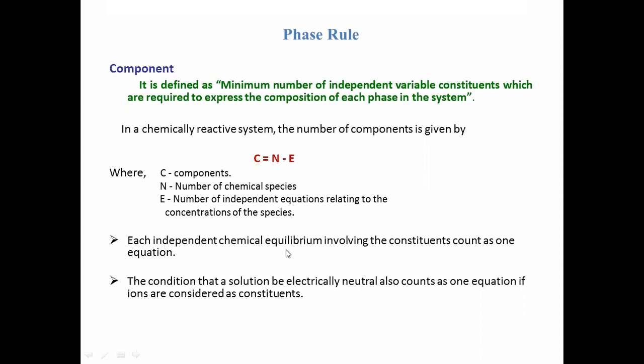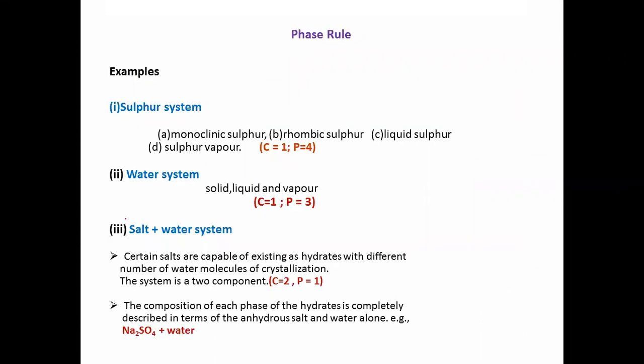Each independent chemical equilibrium involving the constituents counts as one equation. The condition that a solution be electrically neutral also counts as one equation if ions are considered as constituents.